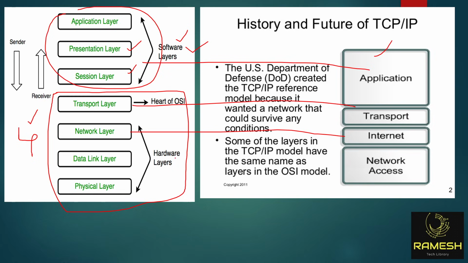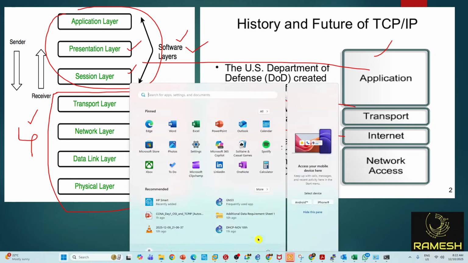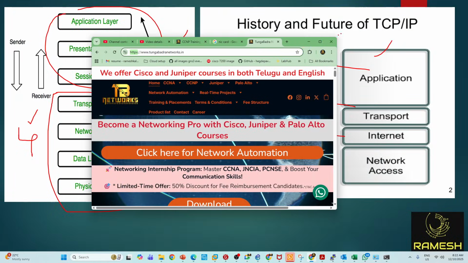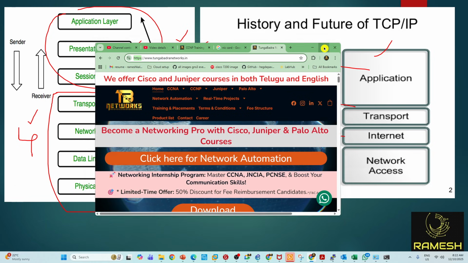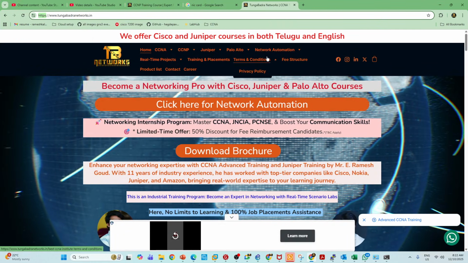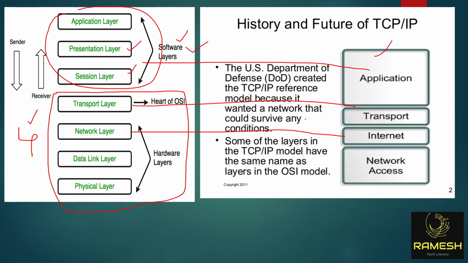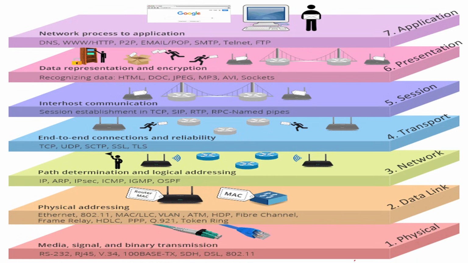So backend, you will see four layers, right? If I do a packet capture, I will see four layers because this is the front end. In the front end, I'm seeing Google Chrome. This is a front end application. I cannot see this application thing in packet capture. So this is the overall picture. Physical layer, you will see the cables. Data link layer, you will see switches, MAC address. Network layer, you will see routers, logical address, IP address. Now transport layer, and then session, presentation, application layer.